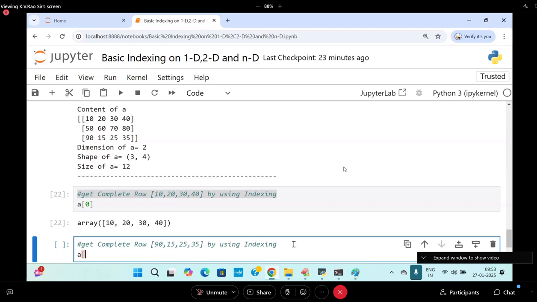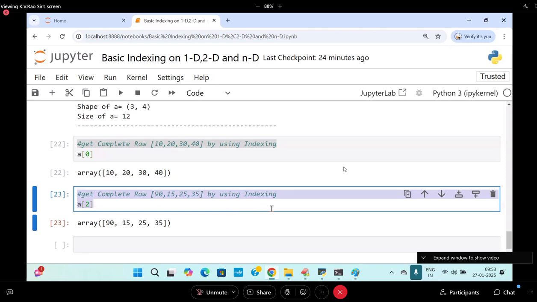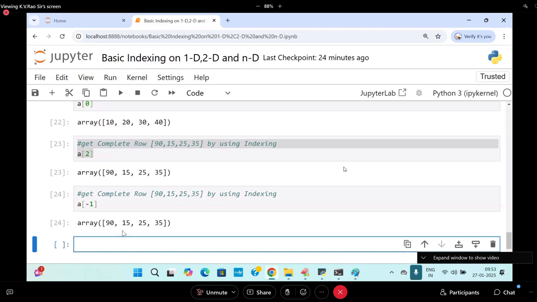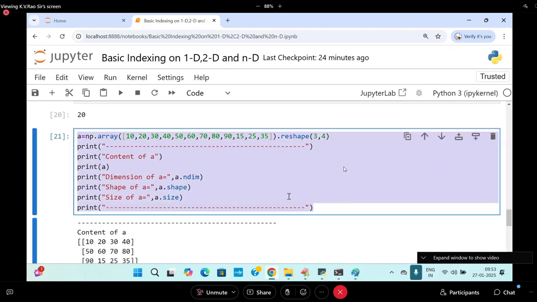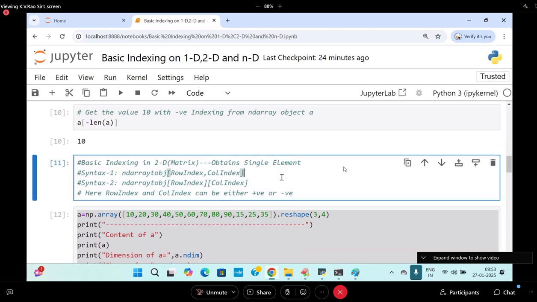A of 1, 2, 2. Minus 1 you can also pass it. What is the minus 1 here? I'll write it like this. So it is also going to be given like this. Are you following me now? Right. Now, students, you are understanding indexing on 2D. Now I'm going to understand indexing on 3D.